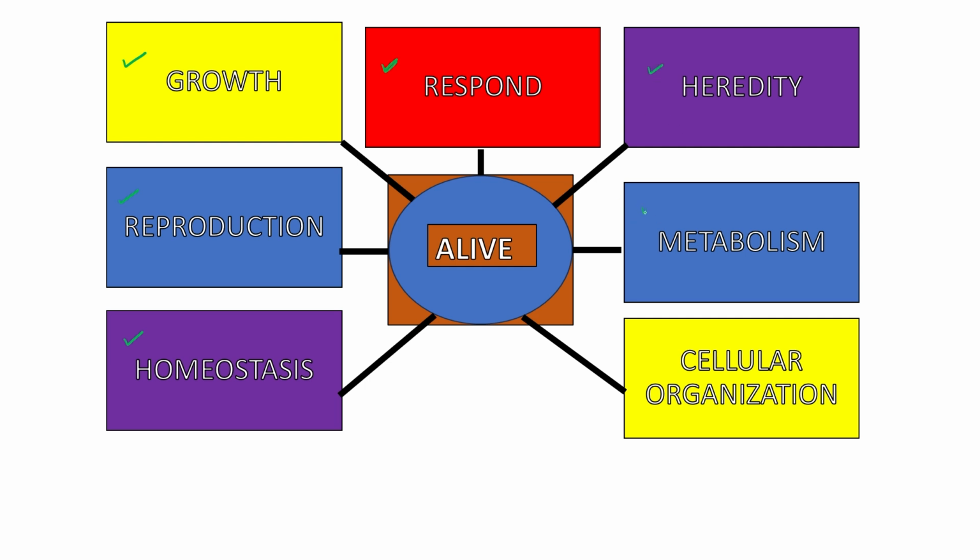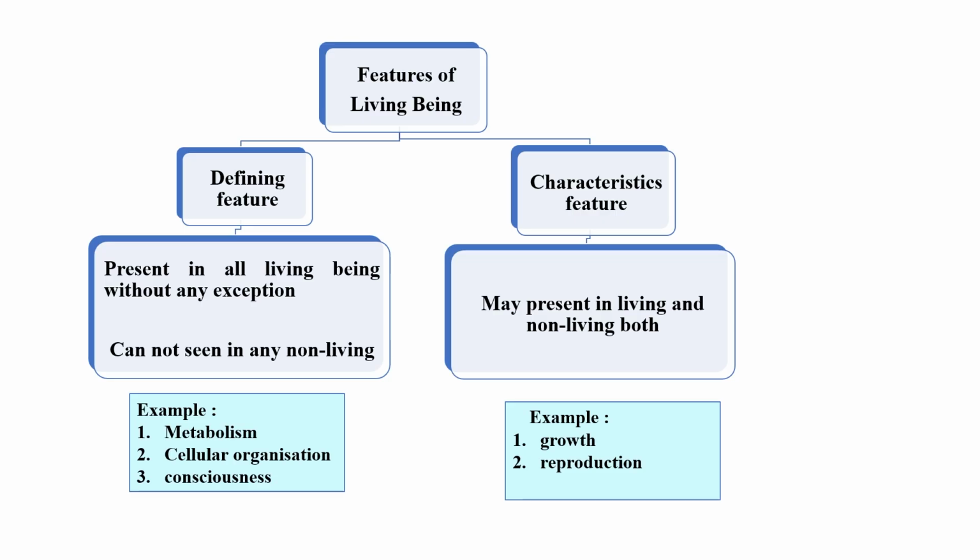Metabolism. Metabolic reaction must be there if someone is alive. If they are inside the cell, a chain of reactions must be going on continuously, and cellular organization. So these are some features which must be present in an alive cell or alive thing, right?